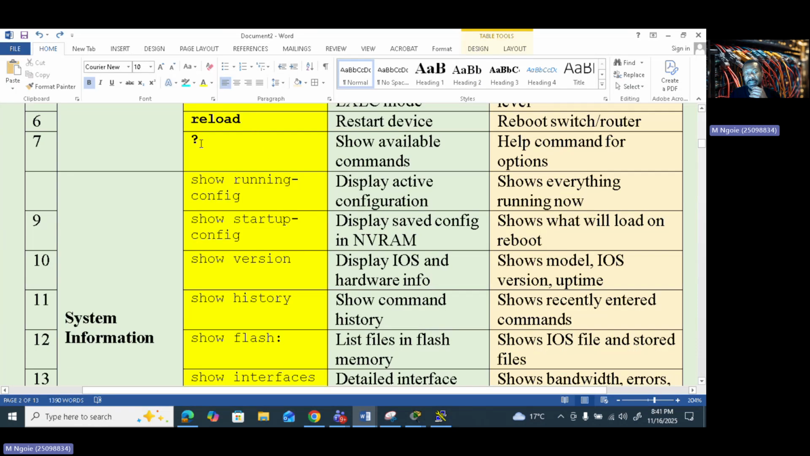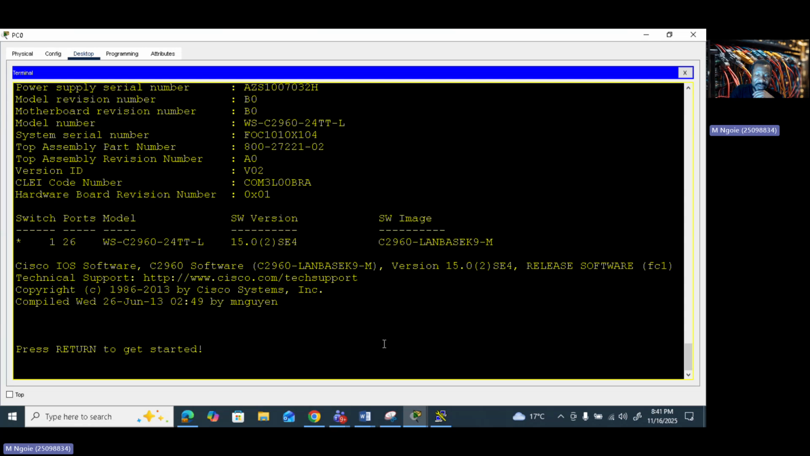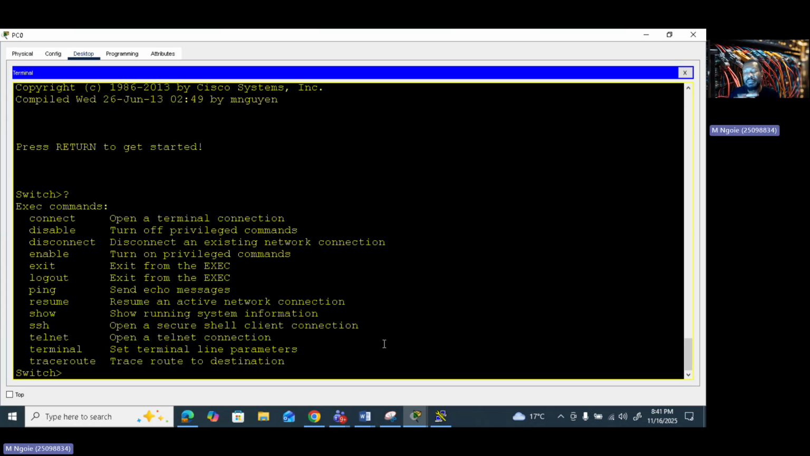And what else we need? Beside reloading, you can also use the question mark. The question mark will allow you to show available commands, right? It will help to see what the available commands are. Like here, first I'm gonna press enter. If I wanna see what commands I can use on this particular mode, I can just put a question mark. The question mark will show me the available commands that I can use on this particular mode. We call it user mode, this one.